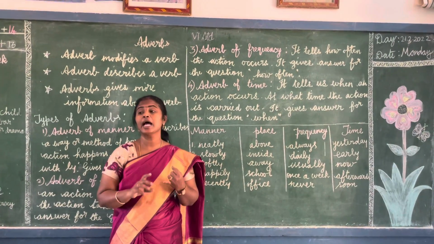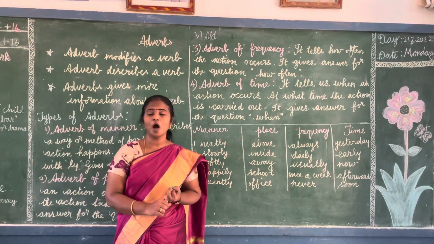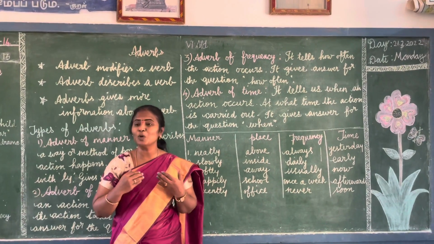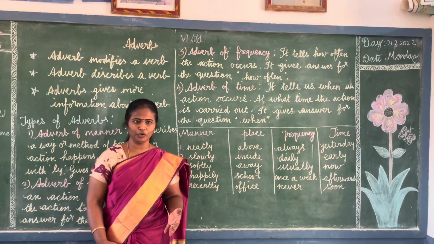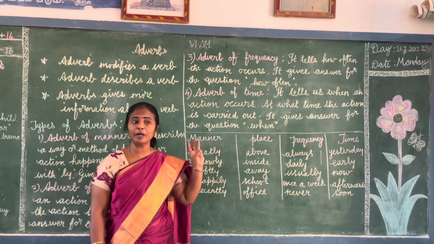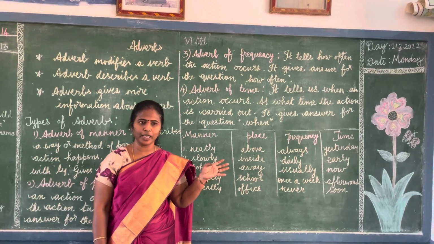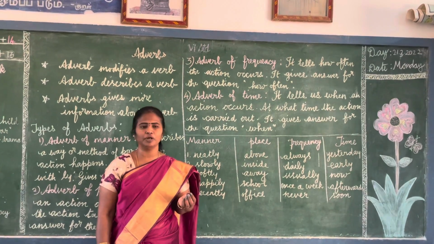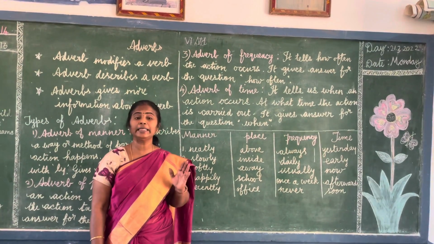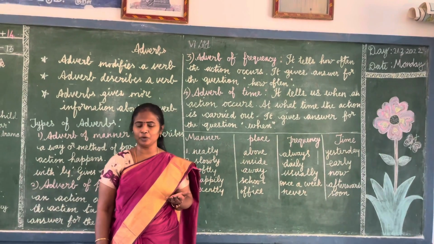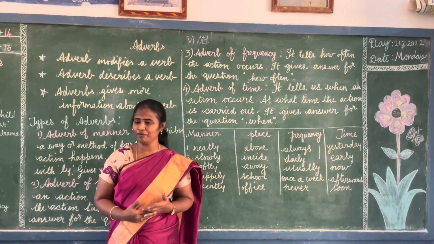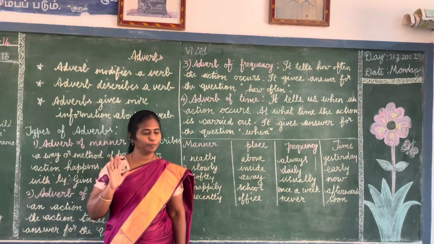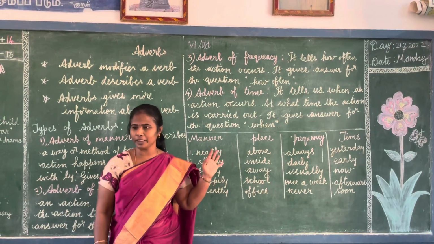So once again listen. Adverb modifies the verb or adverb qualifies the verb. It describes the verb and it adds more information about the verb. So what is an adverb? Adverb modifies the verb, by adding ly, and then it describes or it qualifies the verb. It gives more information about the verb. Now let us see types of adverbs. You have many types of adverbs, but only 4 are given in your book.